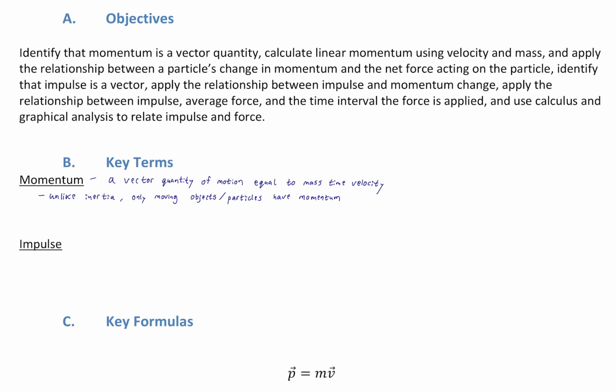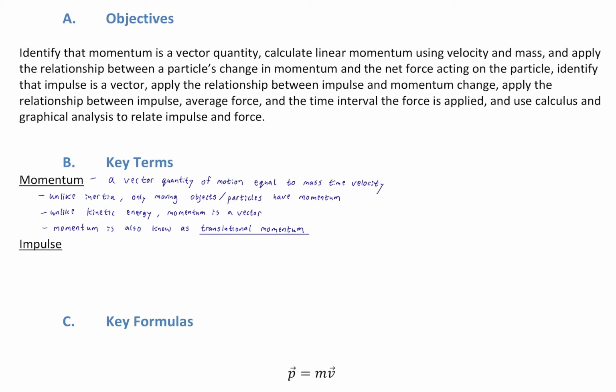Unlike kinetic energy, another natural comparison, especially considering that kinetic energy is composed of the same units, that is mass and velocity, but in a different combination, because velocity is squared, and of course kinetic energy has the 1/2 in front. But unlike kinetic energy, momentum is a vector. That's another important difference between the two, besides them just having different units and different quantities: momentum has direction. It is not a scalar, whereas kinetic energy is a scalar.